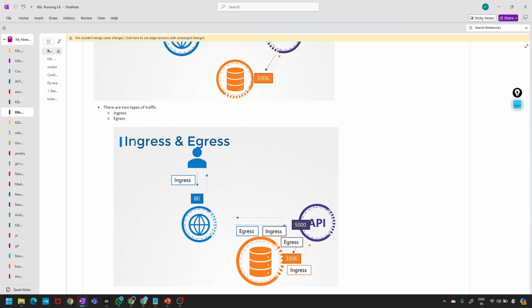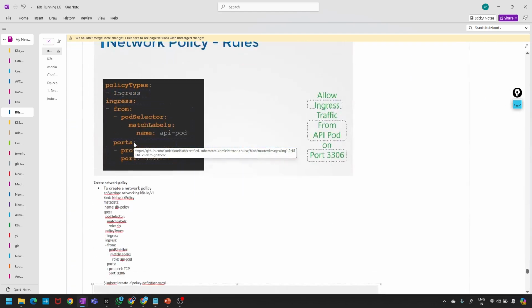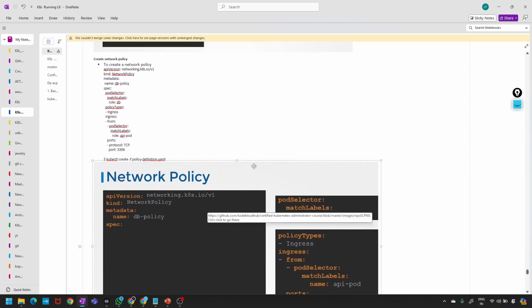We do that by adding the podSelector field with the matchLabels option, like database. I have shown a lot of examples of this. We then need to add that the API pod is able to query the database port, 3306.